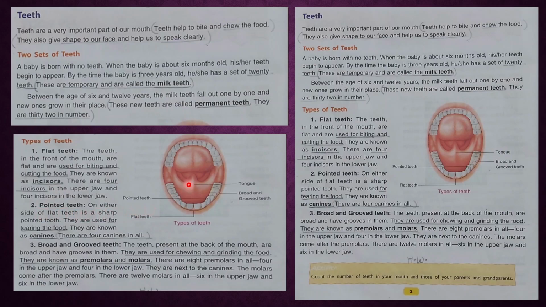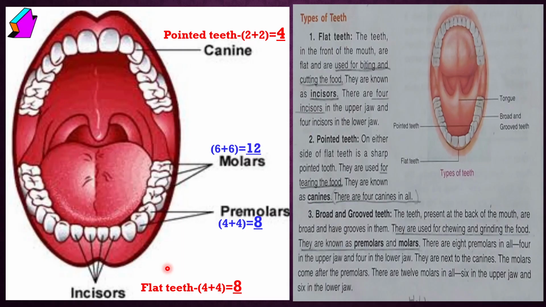On either side of the flat teeth, there are pointed teeth. They are used for tearing the food, and they are known as canines. Okay, and the next, broad and grooved teeth. These are present at the back of the mouth. This is your upper jaw and this is your lower jaw, children. So at the back side of the mouth are the broad and grooved teeth. There are two types, premolars and molars. Clear? Now turn the page.